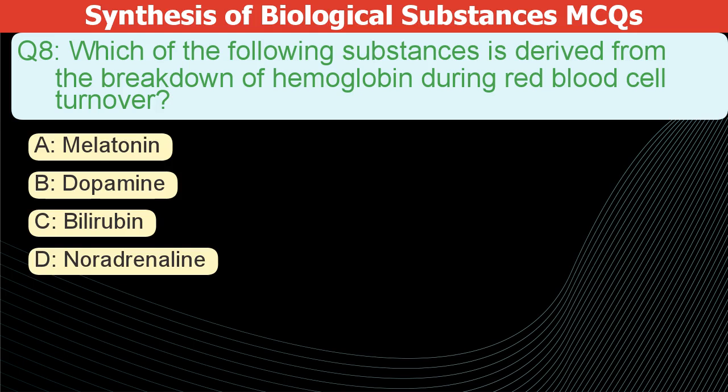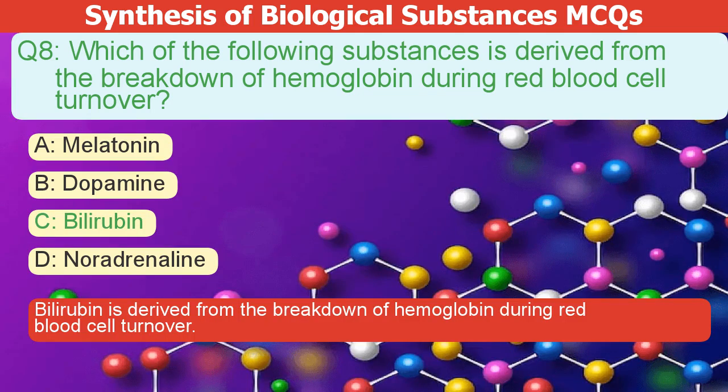Which of the following substances is derived from the breakdown of hemoglobin during red blood cell turnover? A. Melatonin. B. Dopamine. C. Bilirubin. D. Noradrenaline. The correct answer is C. Bilirubin is derived from the breakdown of hemoglobin during red blood cell turnover.